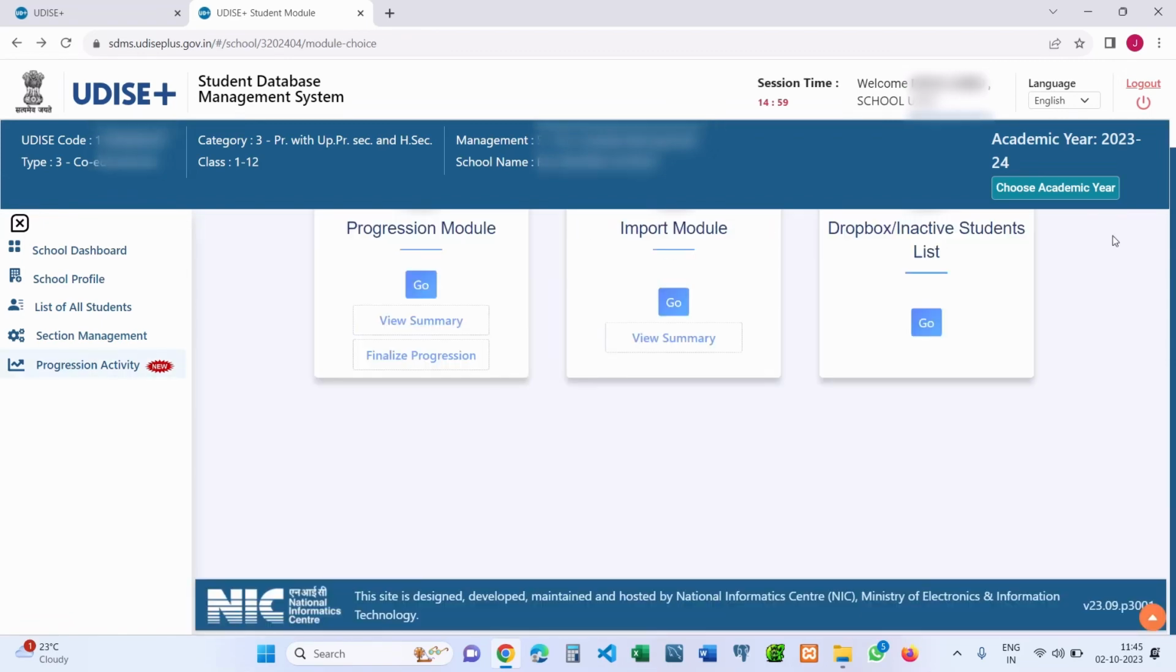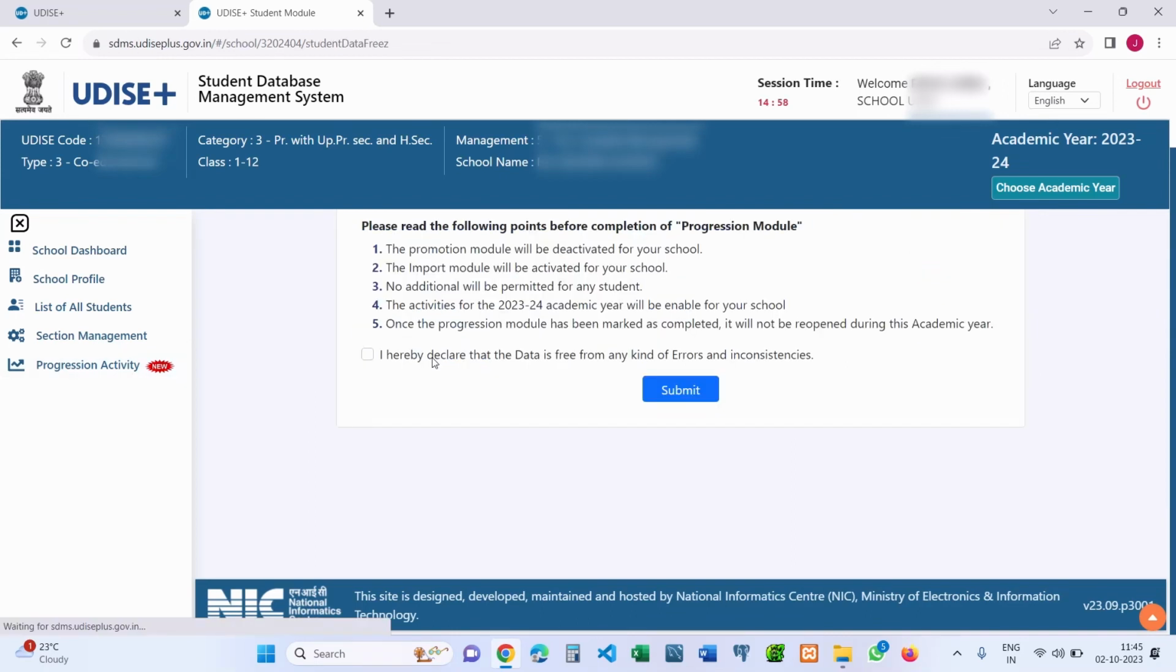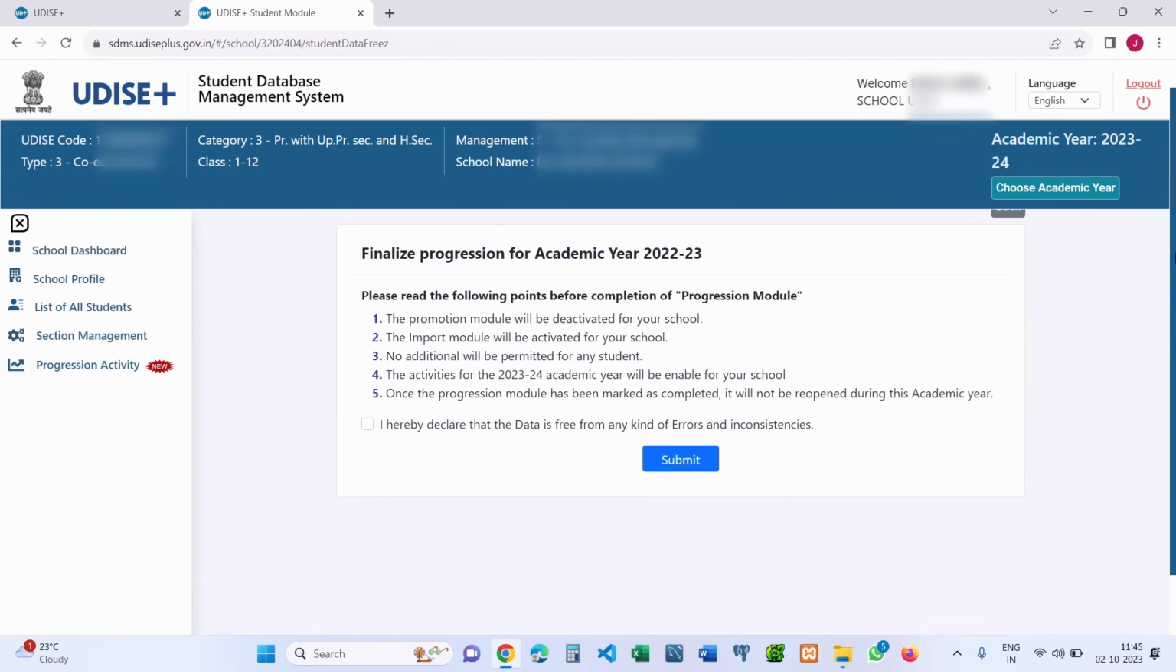Once everything has been finalized, you can finalize the progression module using the finalize progression button. You have to make sure here that once you submit this progression module, the progression activity for all those students will be deactivated from your school. You can no longer do the progression activity. You can no longer edit it, change it, or manipulate it. So this will be locked, this will be deactivated.